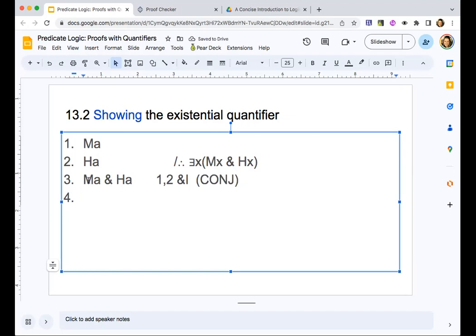Okay, now we have the thing we need in order to use existential generalization. So we'll basically just copy this. We're going to stick the quantifier out front and remove the terms and make them variables. And we'll cite line 3, not 2, but 3. And we could type out existential generalization, or we could just write existential introduction. I'll do the short one.